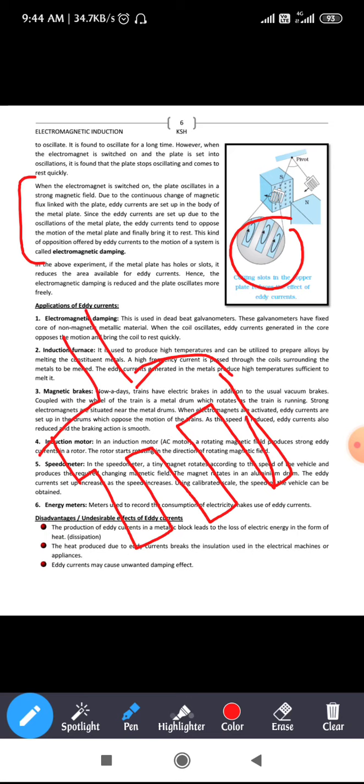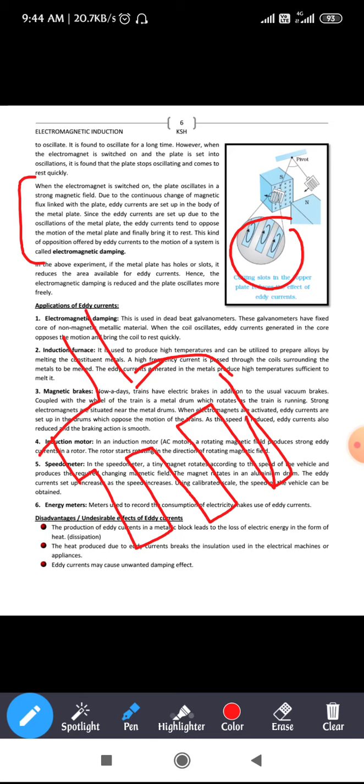If there are more holes, the magnetic flux linked with the pendulum decreases, so the induced EMF or the eddy currents present in the pendulum also reduce. So the pendulum oscillates for a longer time. That is the meaning of that.